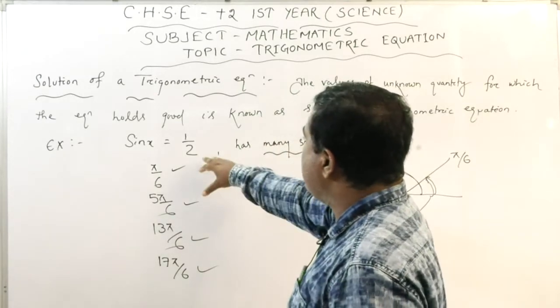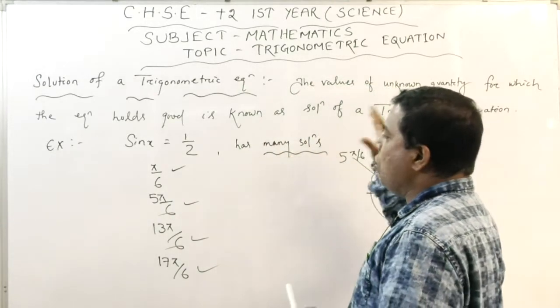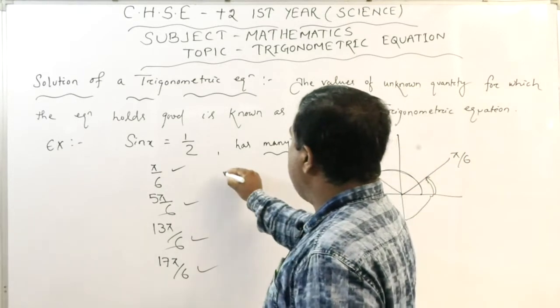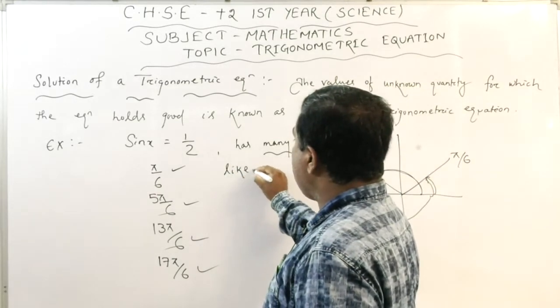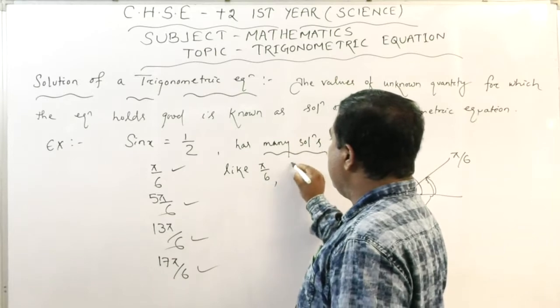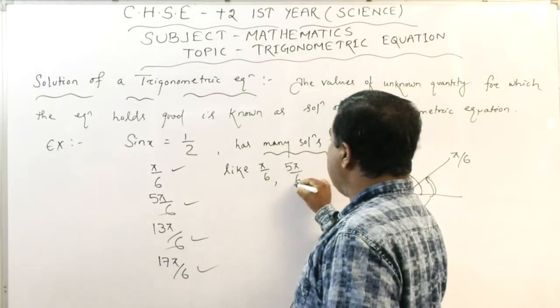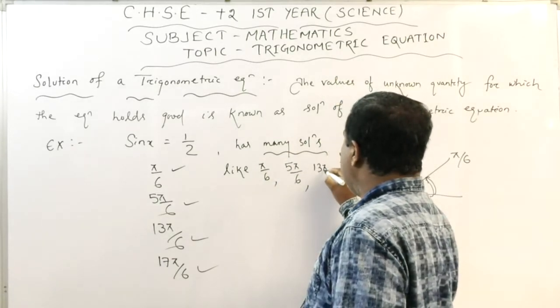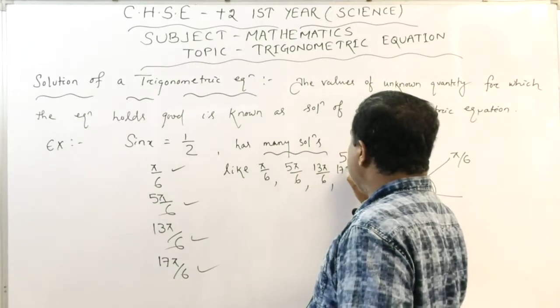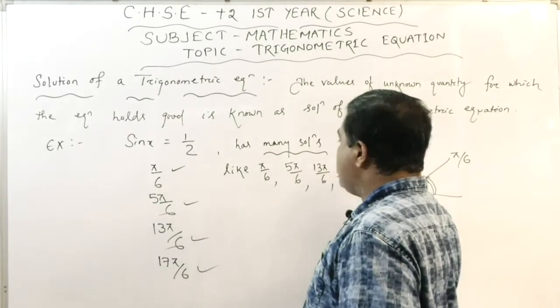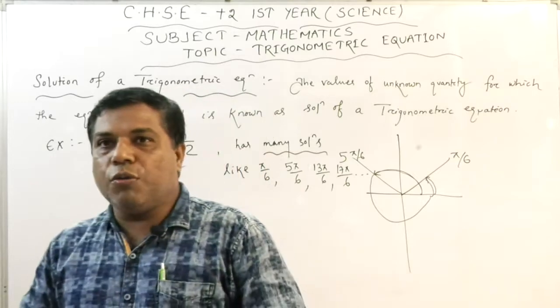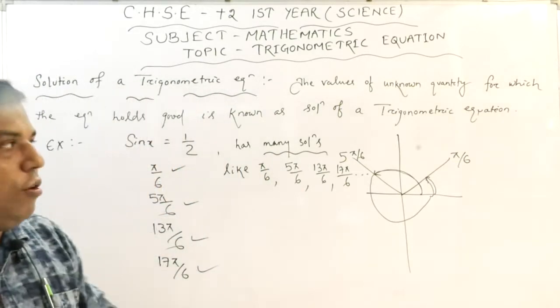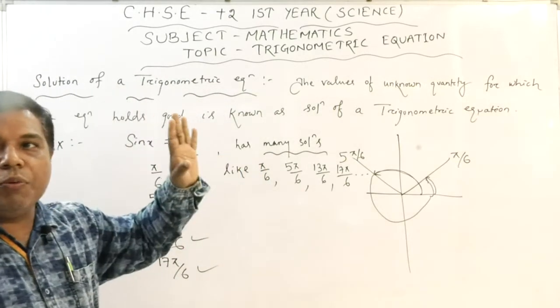So sin x equals to half has many solutions, like one is pi by 6, another is 5 pi by 6, another is 13 pi by 6, another is 17 pi by 6, and so on. So you are clear about this solution of trigonometric equations.